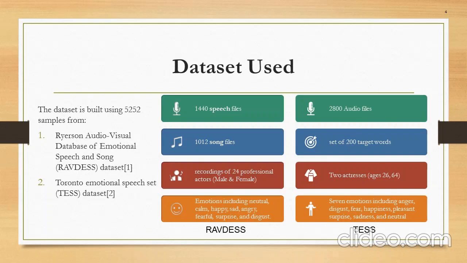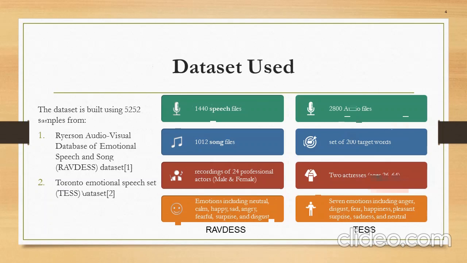Now here is the dataset which we have used. In order to increase the accuracy, we have used two datasets, that is RAVDESS and TESS. In the RAVDESS dataset, there are 1440 speech files, whereas in the TESS dataset, there are 2800 audio files.